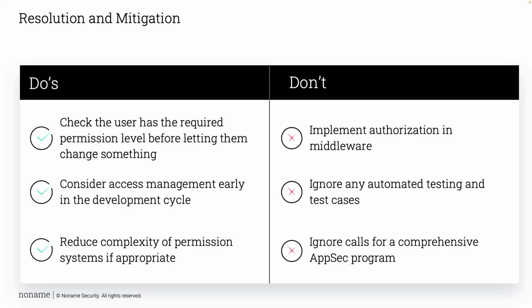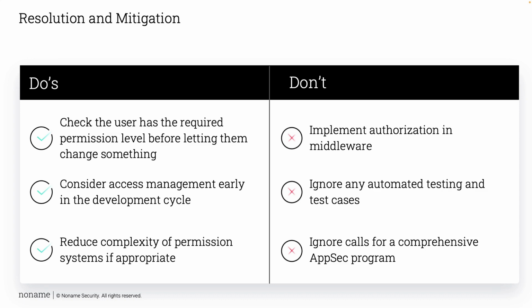So how do you resolve this? Do check a user has the required permission level before letting them change something. Basic access control. Consider access management early in the development lifecycle. What is that access control going to look like? Is it going to have discretionary elements? Is it going to have a permission hierarchy? Reduce the complexity of permission systems if appropriate to the application. It may not be required to have an admin, a super moderator, a moderator, all with separate permission levels if only one or two permission levels may be adequate.